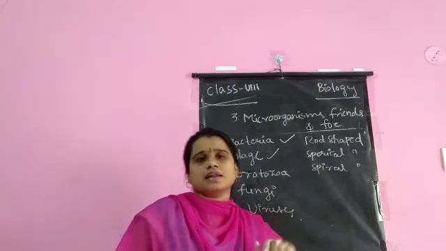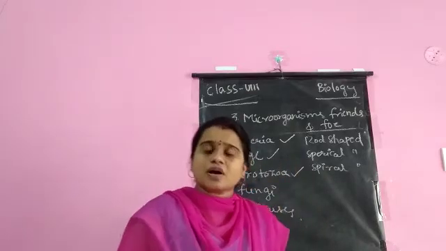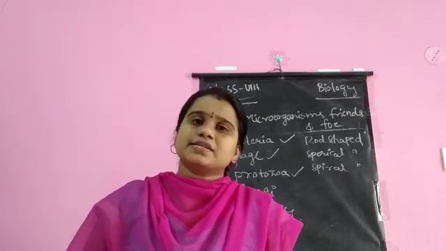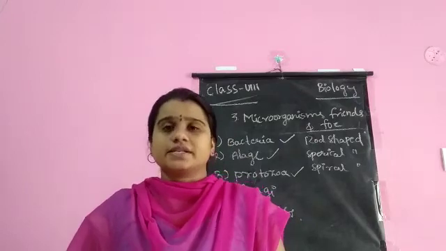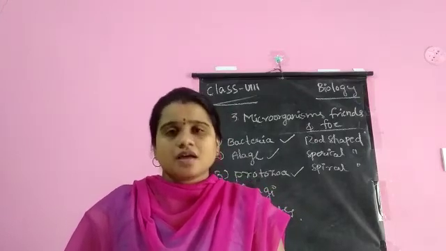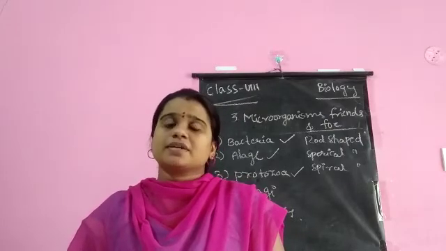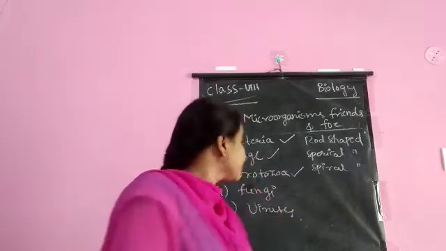Next, protozoa. Protozoa are unicellular, aquatic organisms. Examples: amoeba and paramecium.